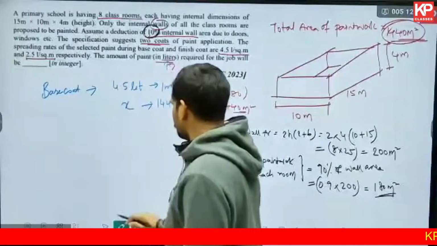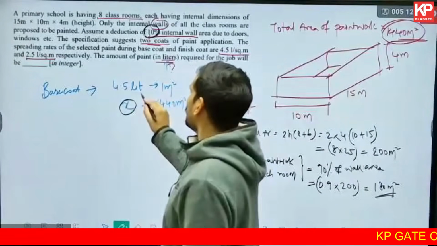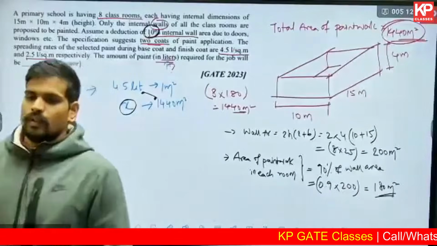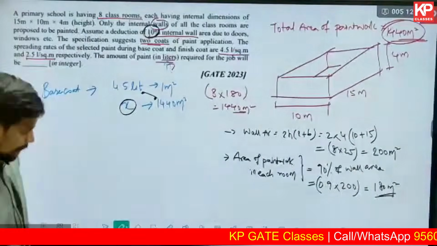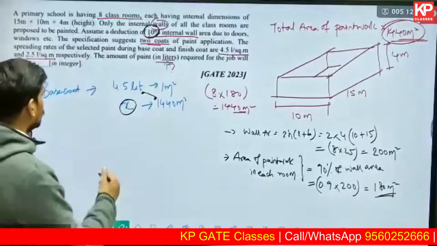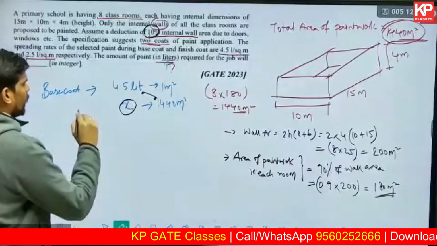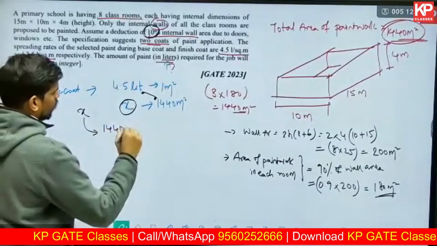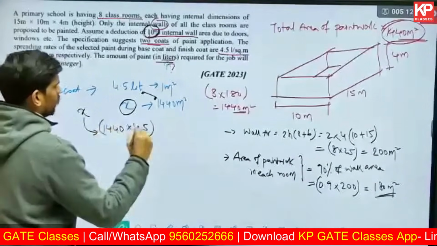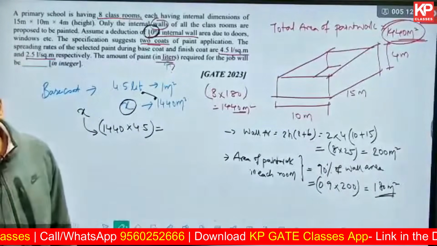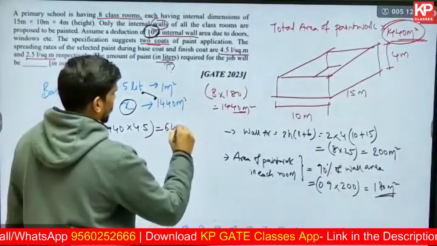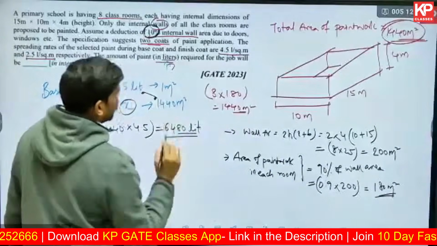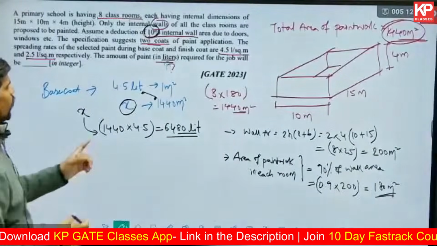If this is X, you can calculate this value X by multiplying this into this. Unitary method. 6480, absolutely correct. So the paint required for the base coat X will be 1440 into 4.5, which is coming out to be 6480 in liters. This is 6480 liters. Similarly, you have to find out the